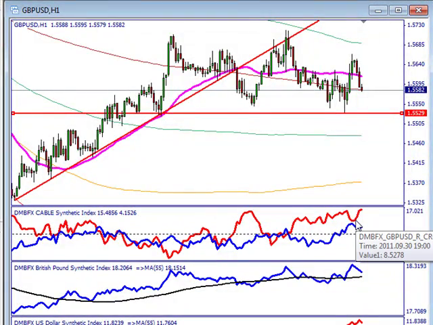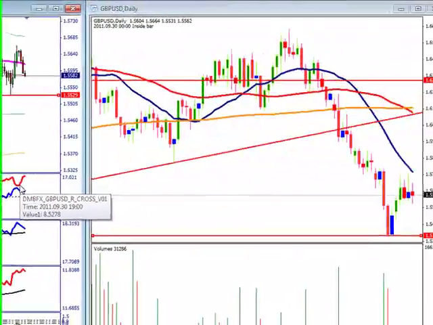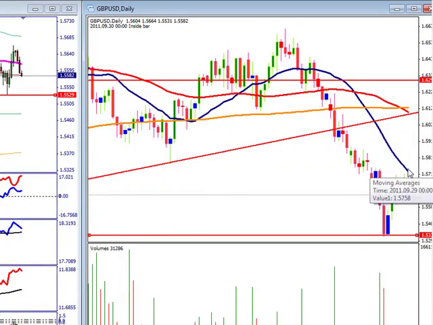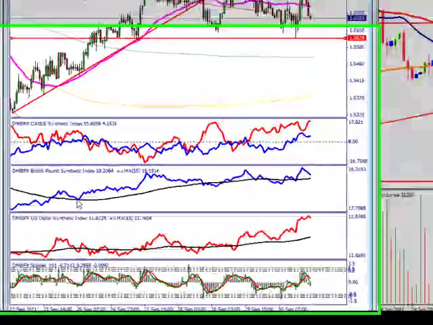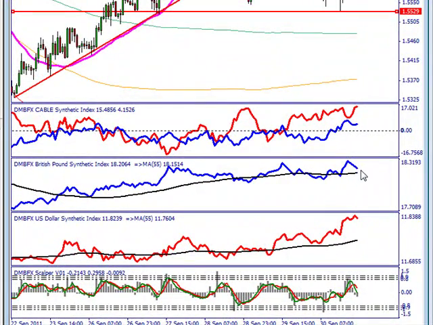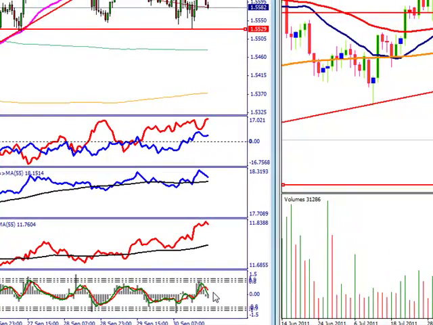So as long as the dollar is in control, we know this will move lower. Maybe we'll continue to see resistance here from the 20 moving average. But again, we can see that the pound overall is trending higher, but the dollar is trending higher at a higher rate. Thus, the dollar is in control. And here we can see the sellers are in control also with some move lower.